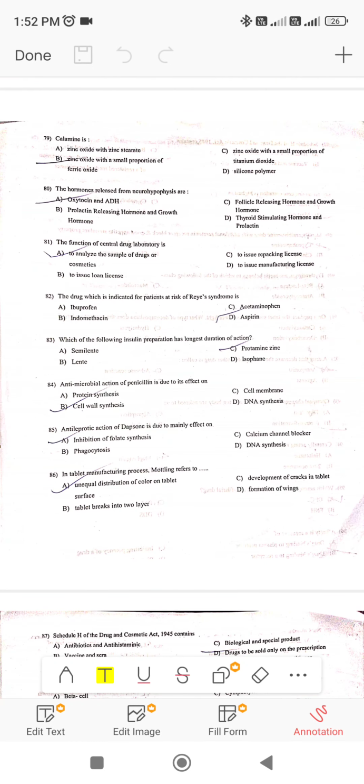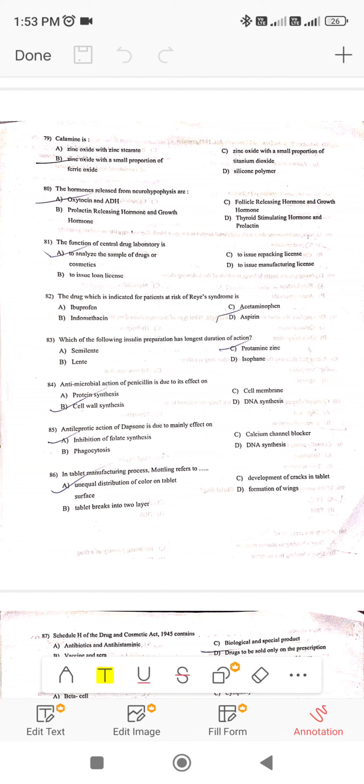Next, function of central drug laboratories: to analyze sample of drug or cosmetics, to issue loan license, to issue prepacking license, to issue manufacturing license. Correct answer is to analyze the sample of drug or cosmetics. So this is the correct answer. Next, drug which is indicated for patient at risk of Reye's syndrome. So Reye's syndrome, that is the side effect, aspirin.